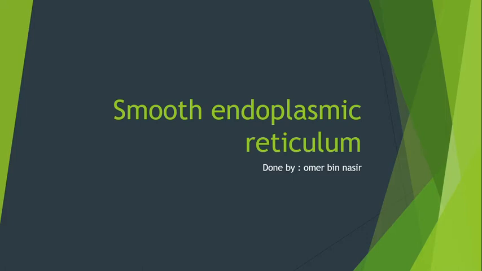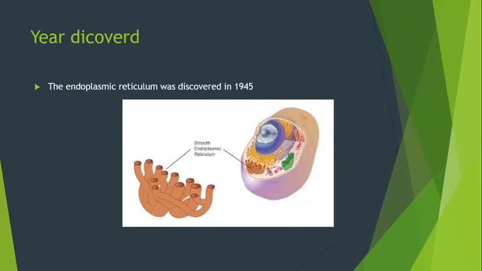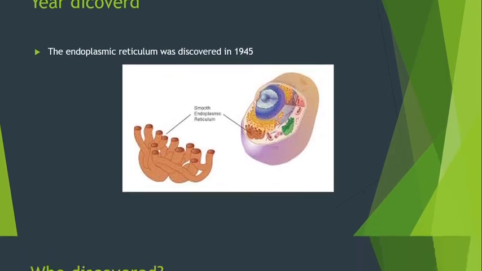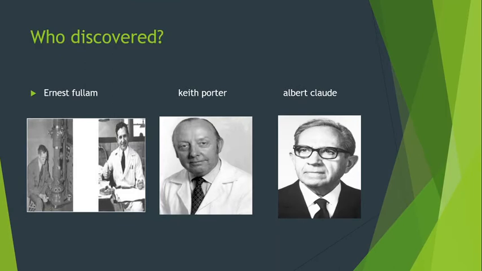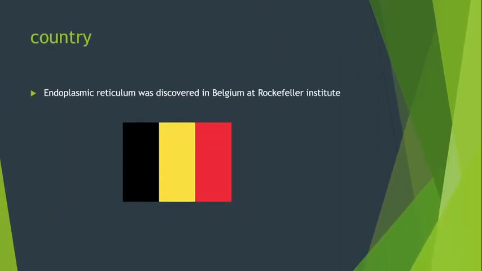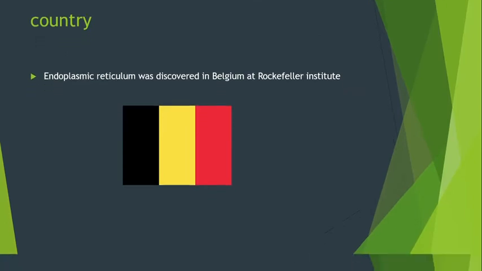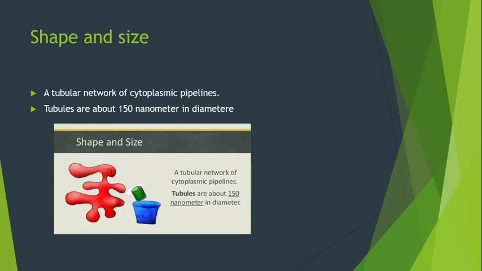Today I am going to present about smooth endoplasmic reticulum. The endoplasmic reticulum was discovered in 1945 by Ernest Fullam, Keith Porter, and Albert Claude, and it was discovered in Belgium at Rockefeller Institute. Its shape is like a tubular network of cytoplasmic pipelines, and its size is about 150 nanometers in diameter.